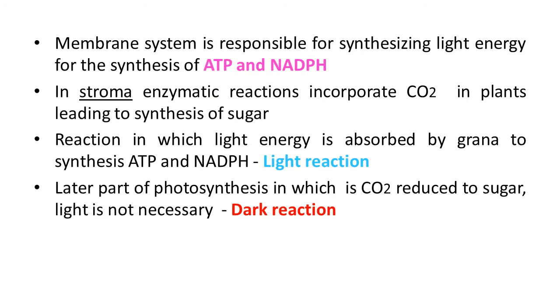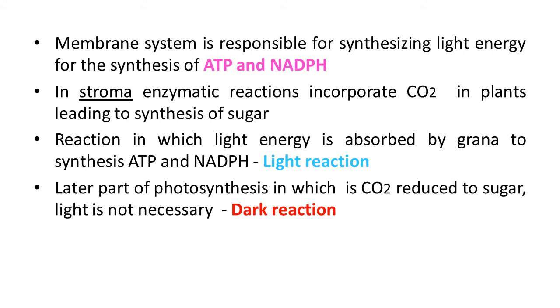Now we can understand it's a double membranous structure. The membrane system is responsible for trapping the light energy and also for synthesis of ATP and NADPH. In the stroma region, enzymatic reactions synthesize sugar, which in turn forms starch.